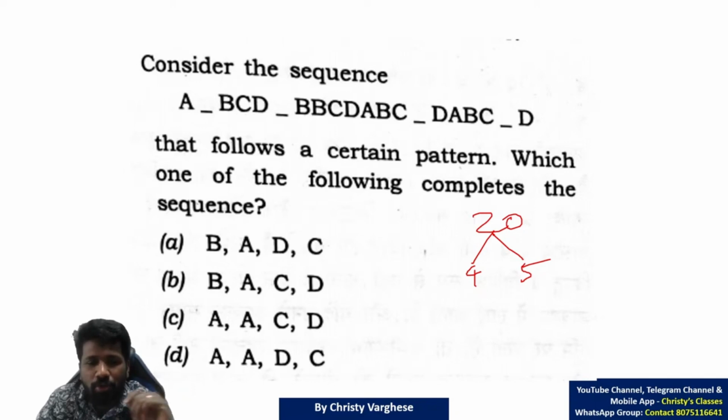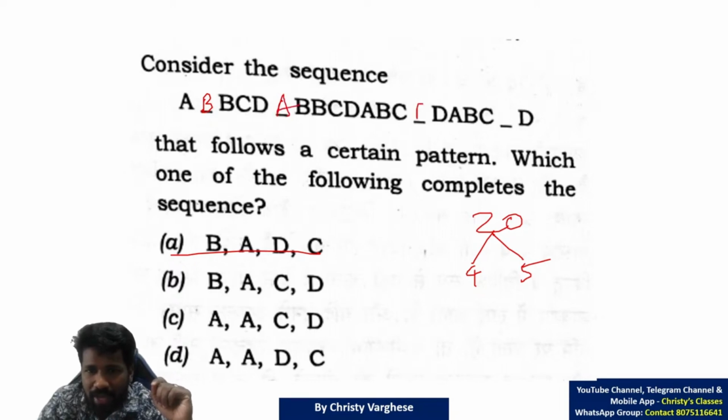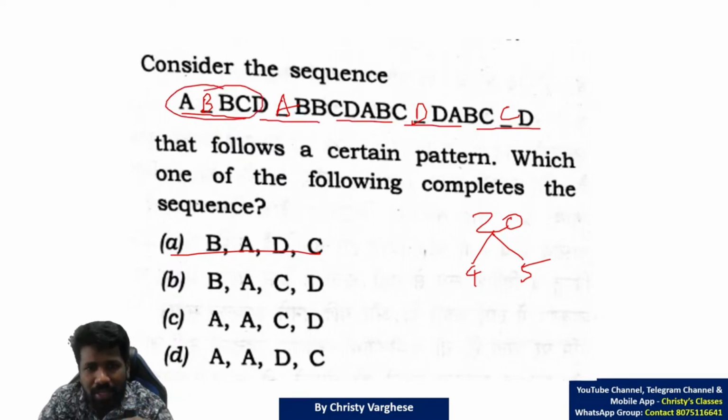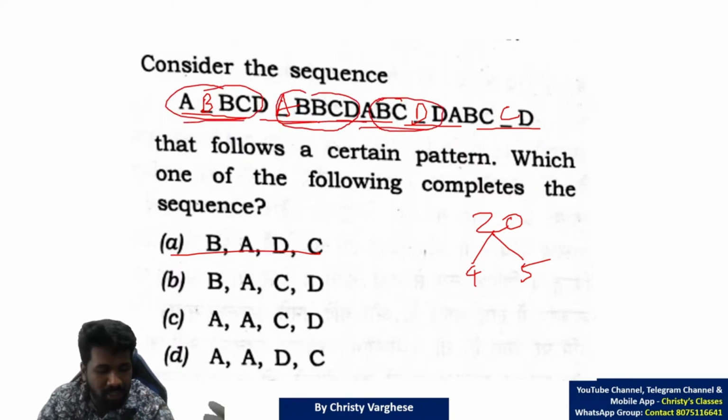Now you have to substitute each option. Option A, substitute it in the blank and what will we get? A B B C D A B B C D A B C D D A B C C D in groups of 4. That is not a pattern. A B B C D A B B C D, that is okay. But A B C D D, A B B C D A B B C D means again A B B C D should be repeated, no?